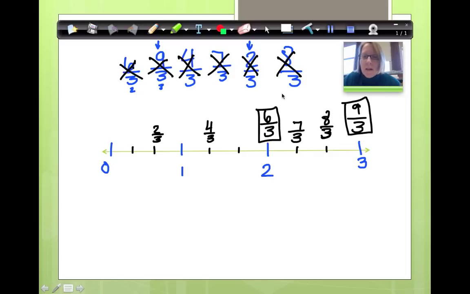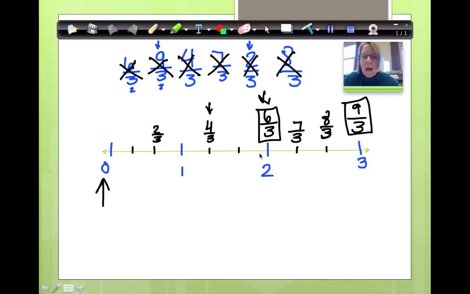Okay, we just practiced putting fractions on the number line. Now we're going to talk about which fraction is further away from the point of origin. Remember, our point of origin is 0 on the number line. So, for instance, which number is furthest away from the point of origin? Well, 9/3 is, isn't it? Okay, which fraction, if I look at 4/3 and 6/3, is further away from the point of origin? Well, 6/3 is, isn't it?